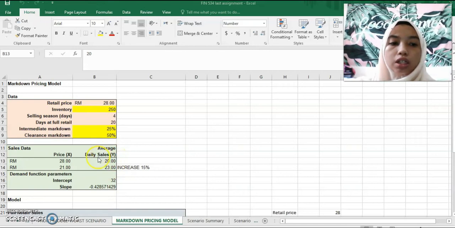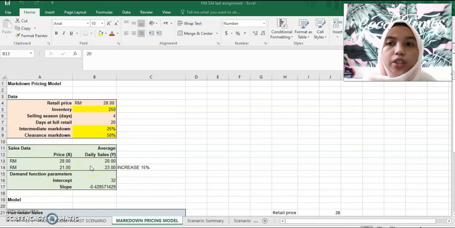Next is the average daily sales at the discounted price. I expected that my sales increase by 15%. This is because while I am at the discounted price of 21 ringgit, I thought that my daily sales will increase up to 23 with 15%, because I thought that my customers will love it and purchase more due to the discounted price that I give.